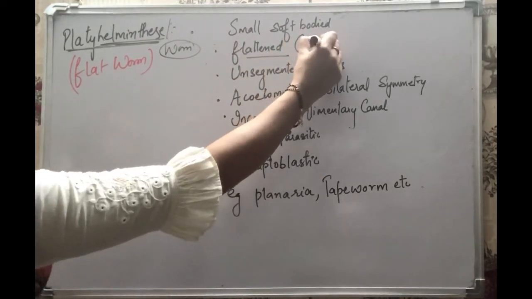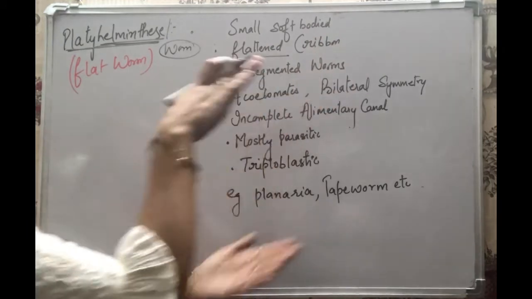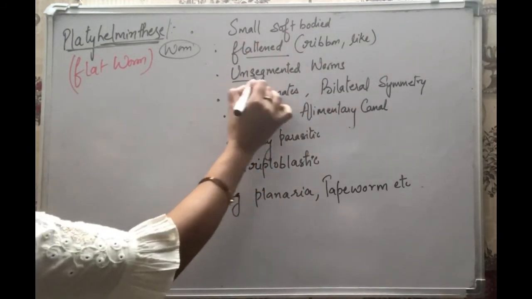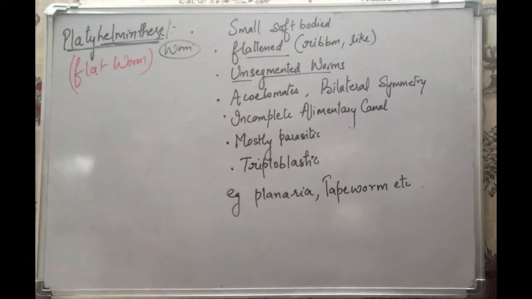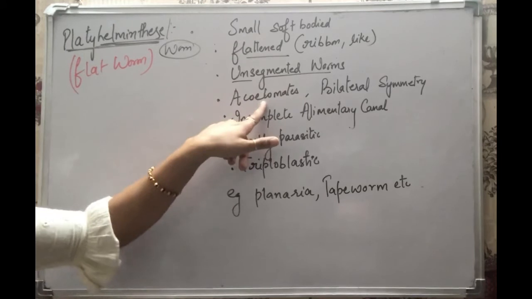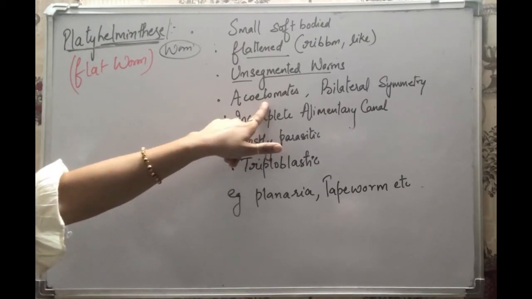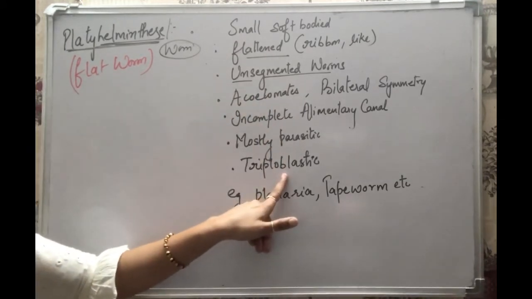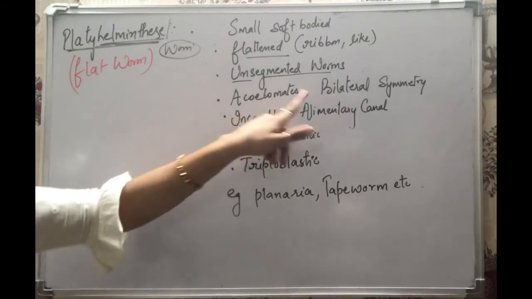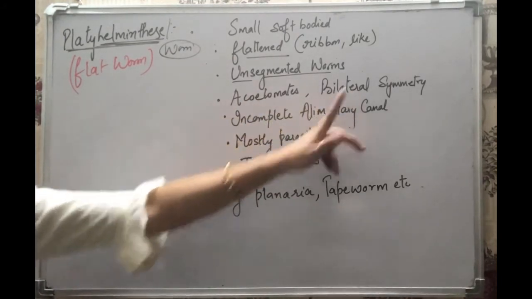Flat means their body is ribbon-like, as you have seen a ribbon is flat. They are unsegmented, with no segmentation or marking on their body; they have a very clean body. Acoelomates means they do not have any body cavity. They are triploblastic, they have 3 germ layers, but they do not develop a body cavity. And the symmetry they have is bilateral symmetry.